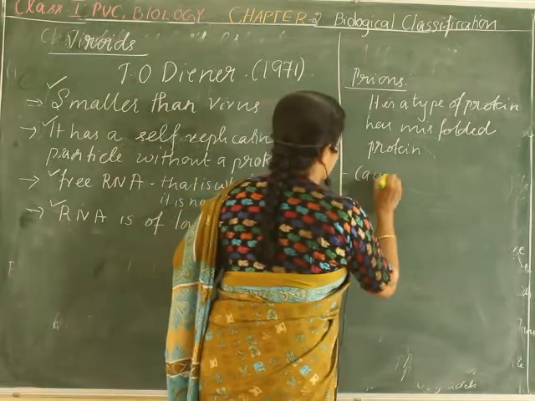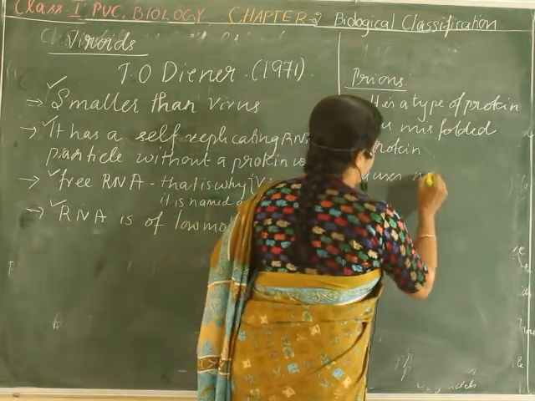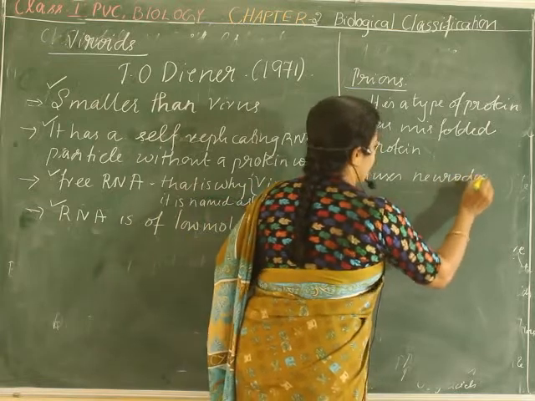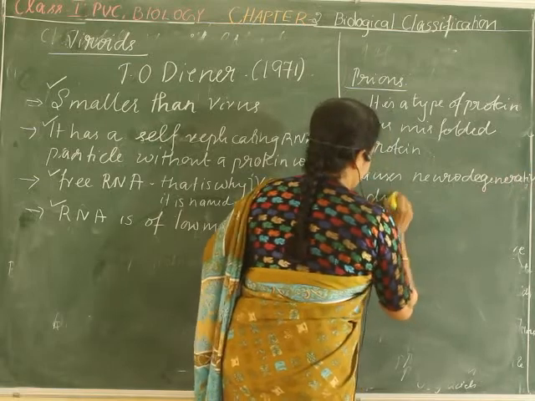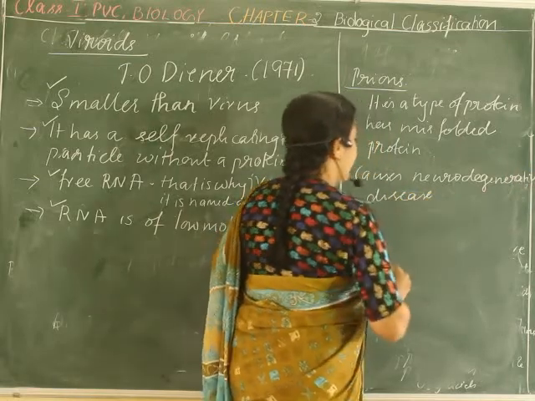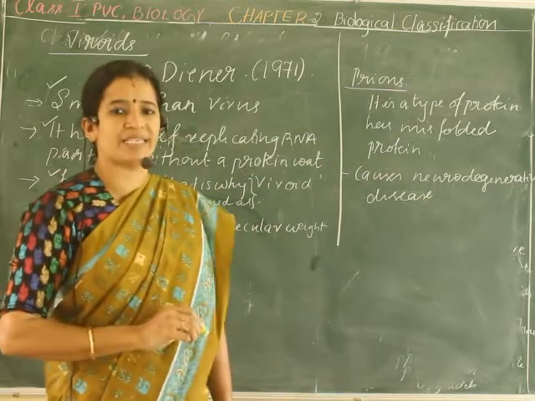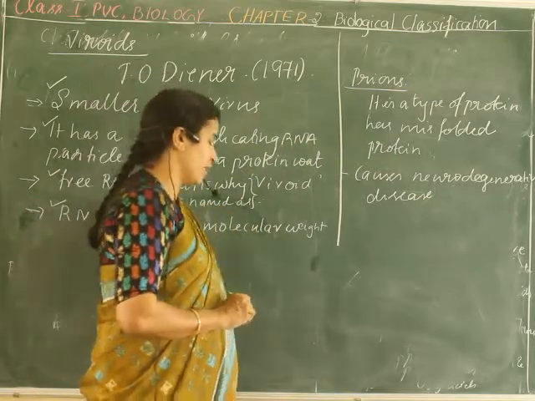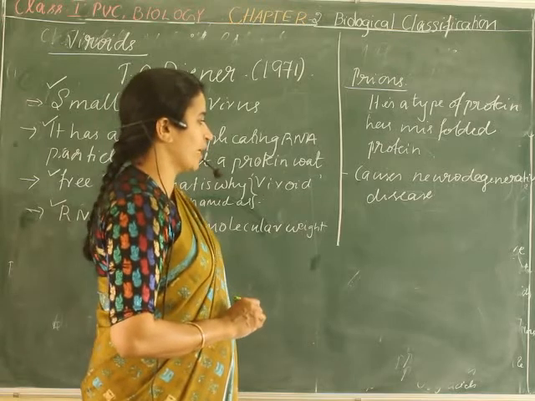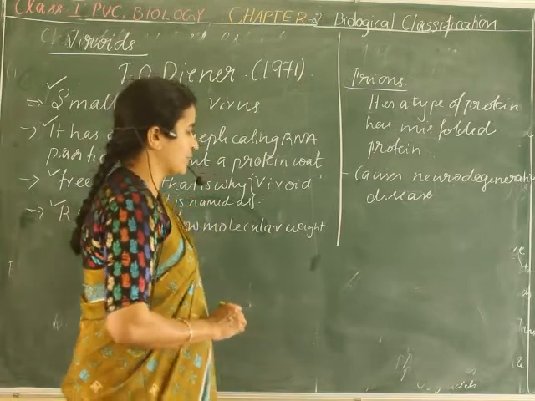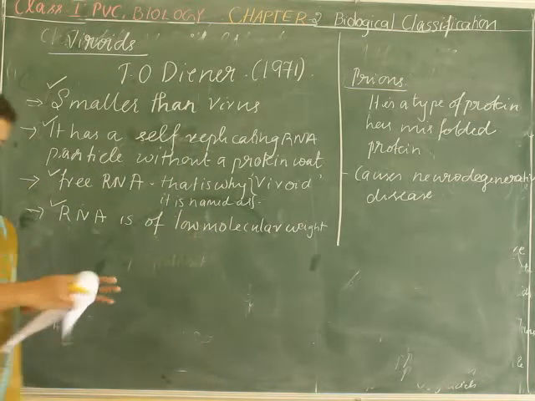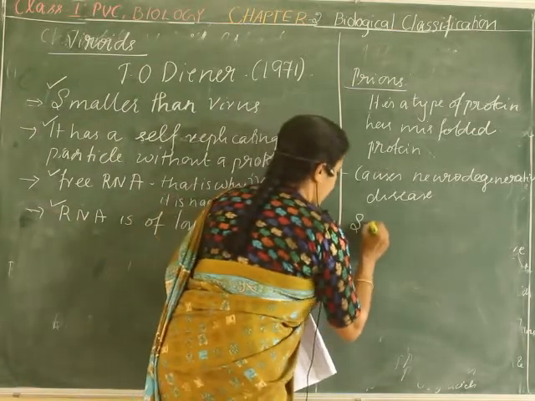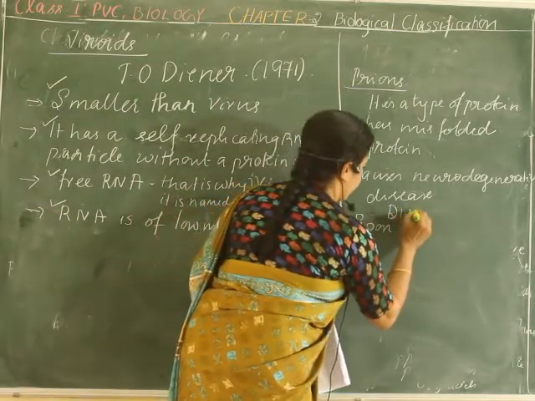It causes neurodegenerative diseases, which means diseases that affect the central nervous system. I can give you examples of diseases caused by prions. That is spongiform disease caused by prions.